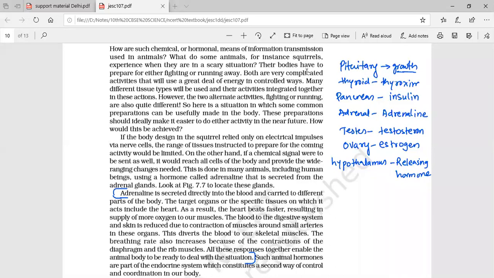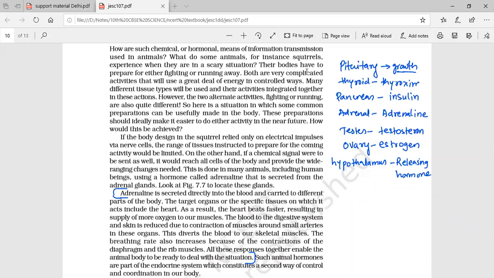A message is written into it, a particular protein secreted at the start. By knowing that particular protein, the particular gland will receive it and get to know that this message is for me. I need to perform the action according to the protein it receives. All the hormones are actually proteins only, different compounds of protein. So hormones are compounds of protein which are secreted by endocrine glands.